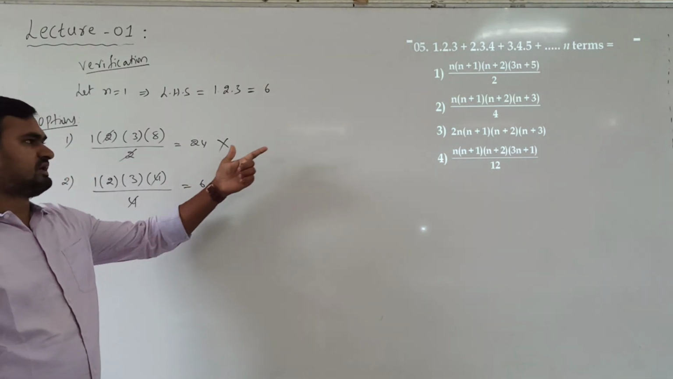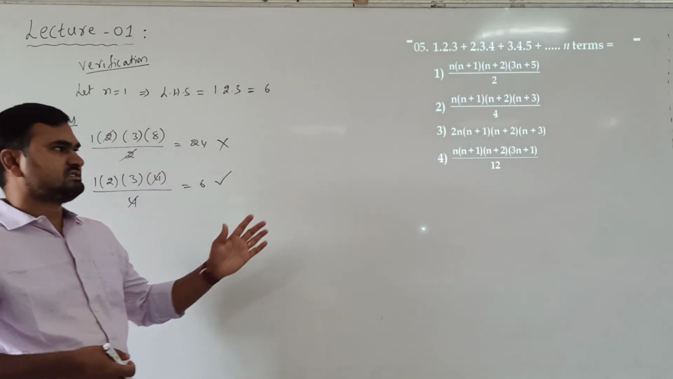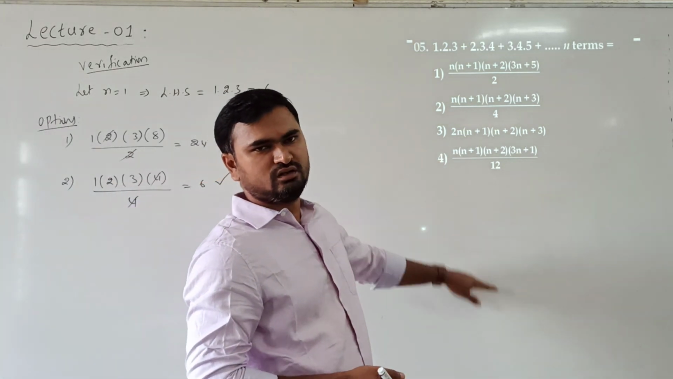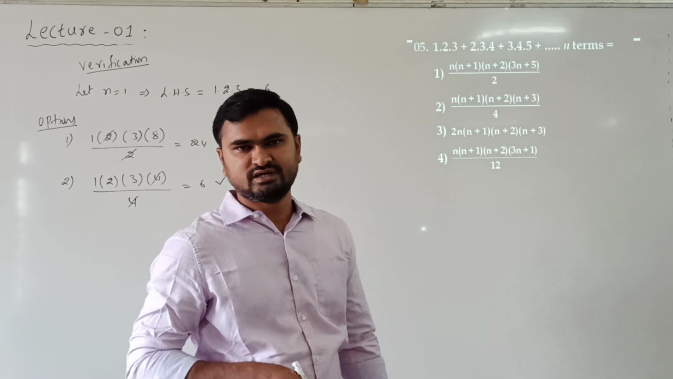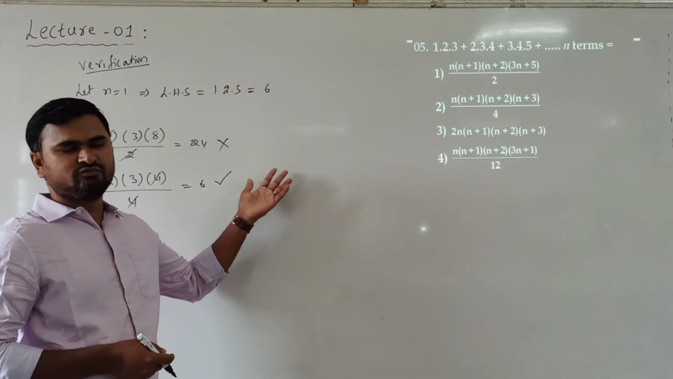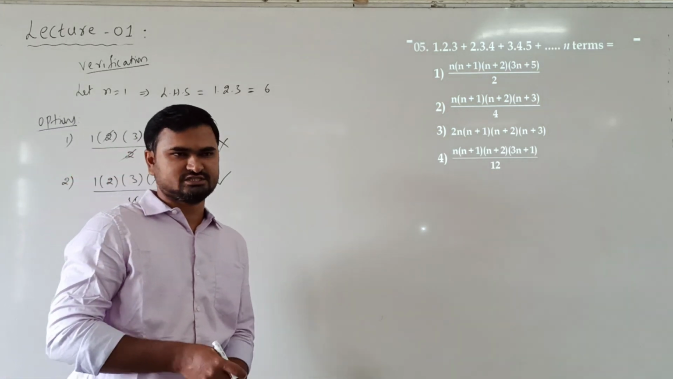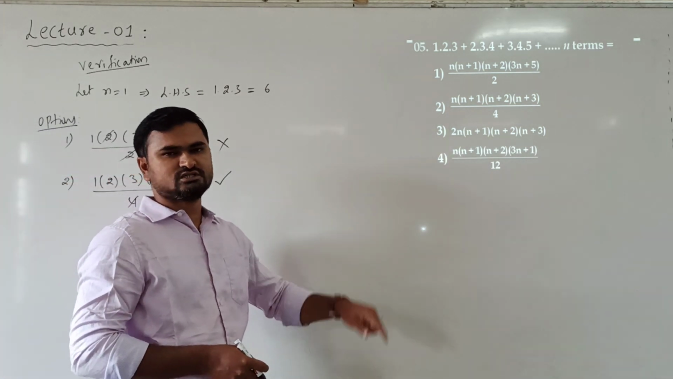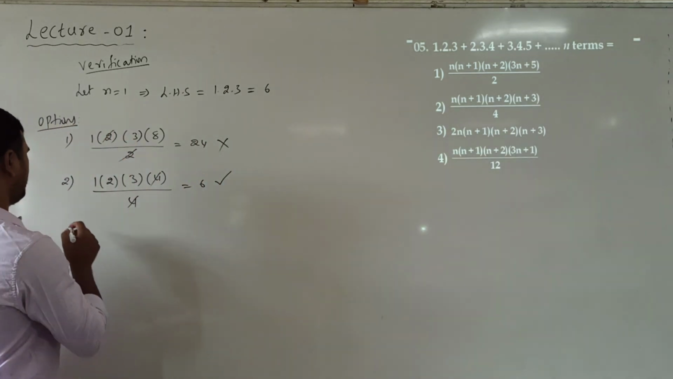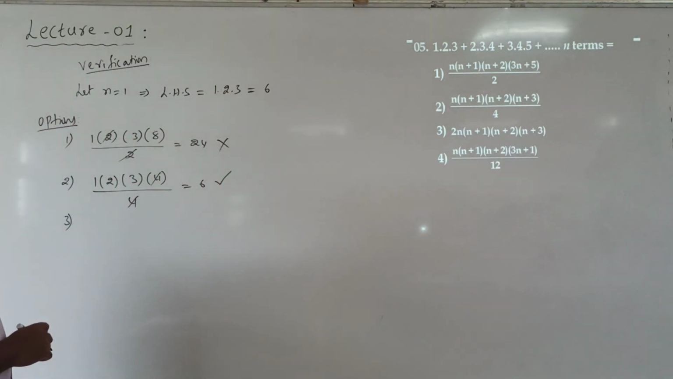Now don't directly go for answer as second option. Okay. Since we are verifying, we have to verify all the options. If only one is satisfying, that is our correct answer. If more than one satisfies, in such case we have to go for another verification. Take n equal to 2 and see which option will be satisfied. So verifying remaining options also.